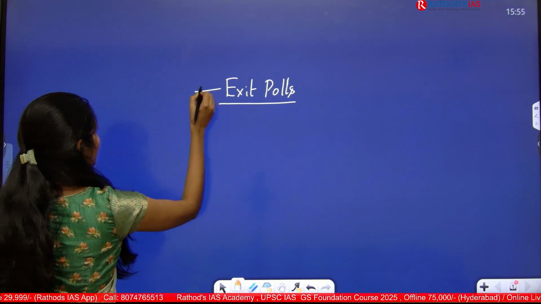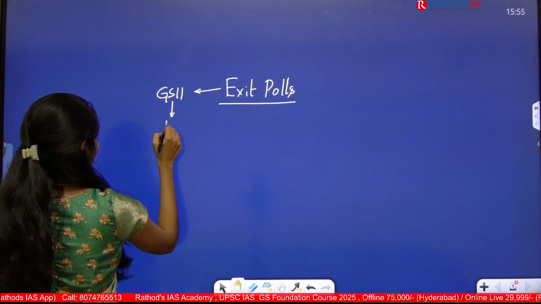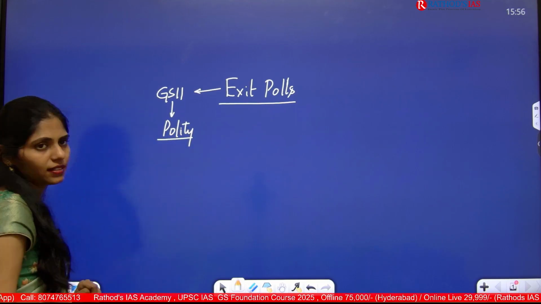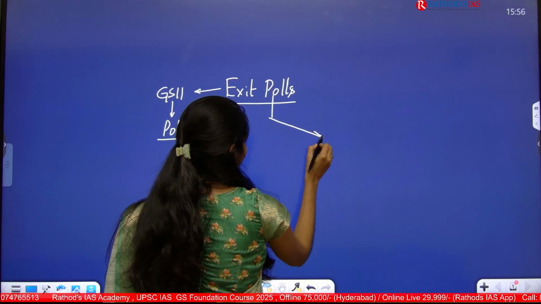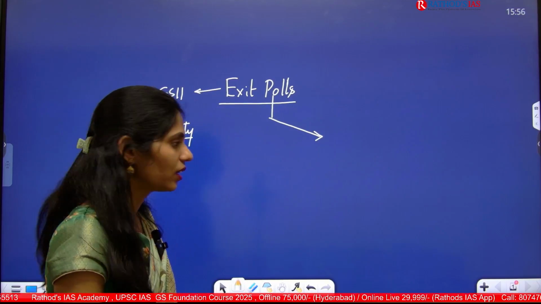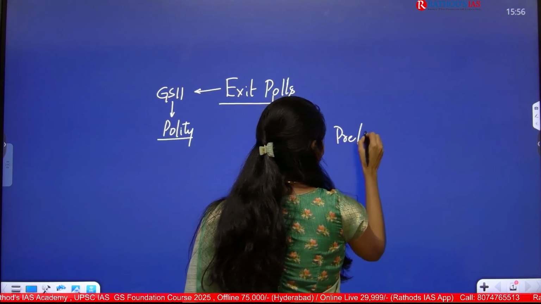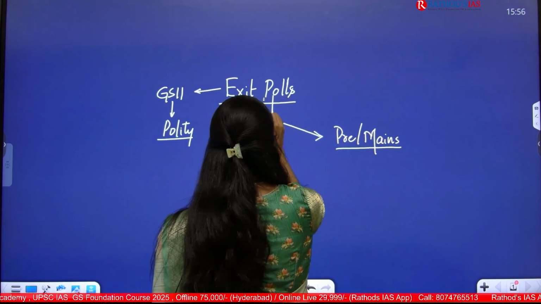This article is important from your GS paper 2 under polity. Only from the polity point of view, this article is important. You may get prelims or mains based questions from GS paper 2 regarding exit polls.